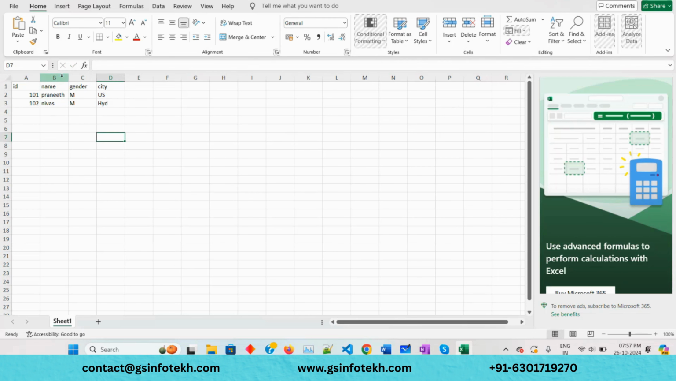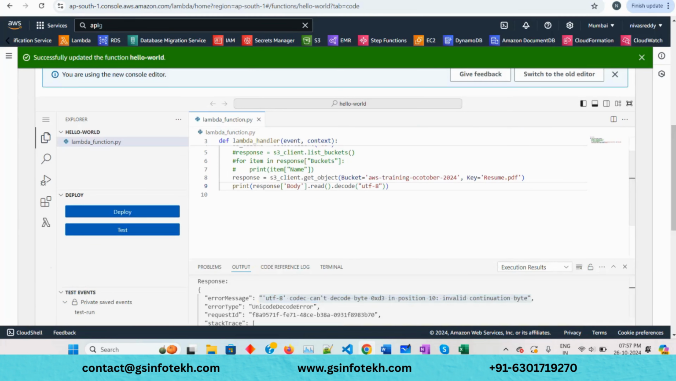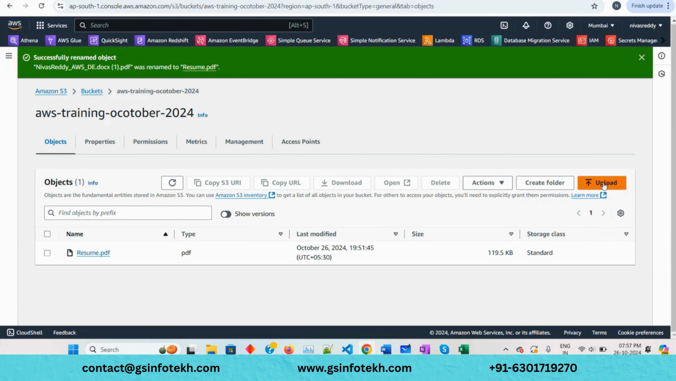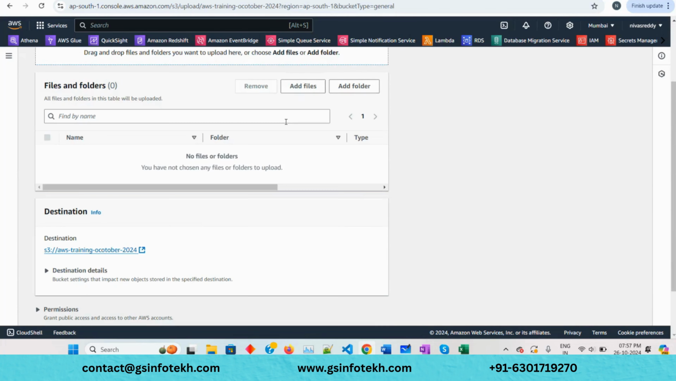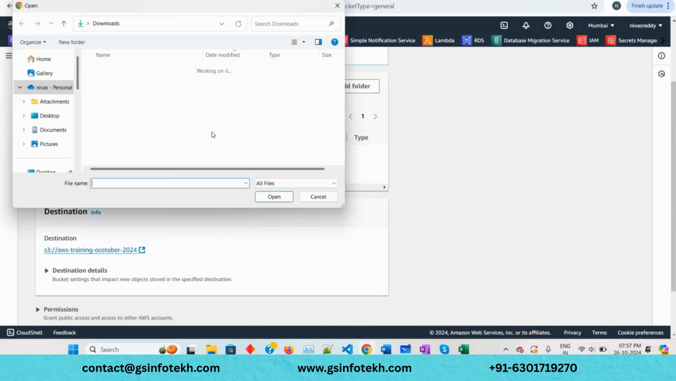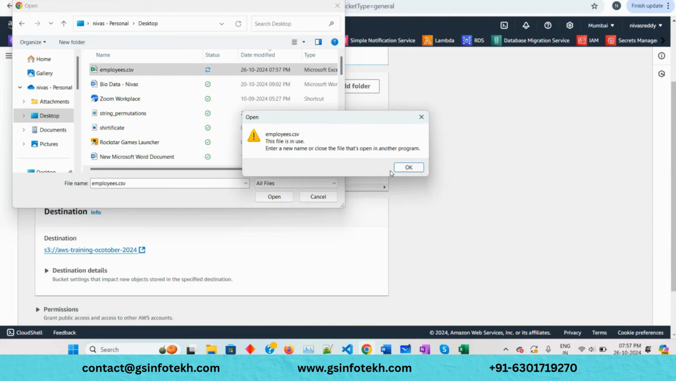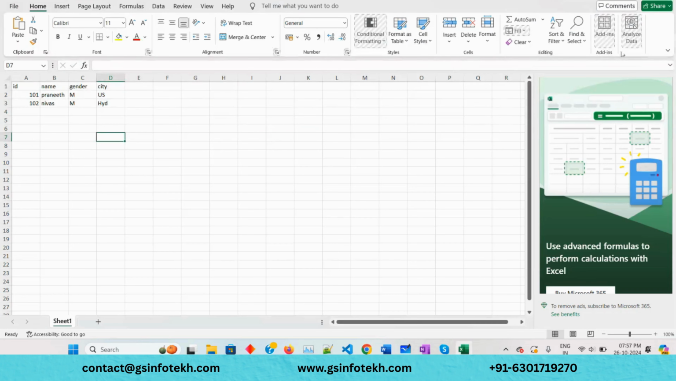So this is a simple CSV file. I'm quickly saving this, and going back to the bucket. Click on upload, add files, desktop, employees.csv. Okay, it's saying it's already in use. You cannot upload it, meaning you need to close it before.